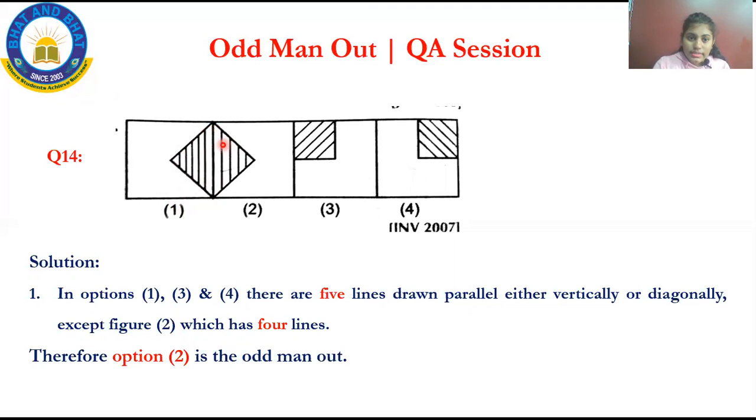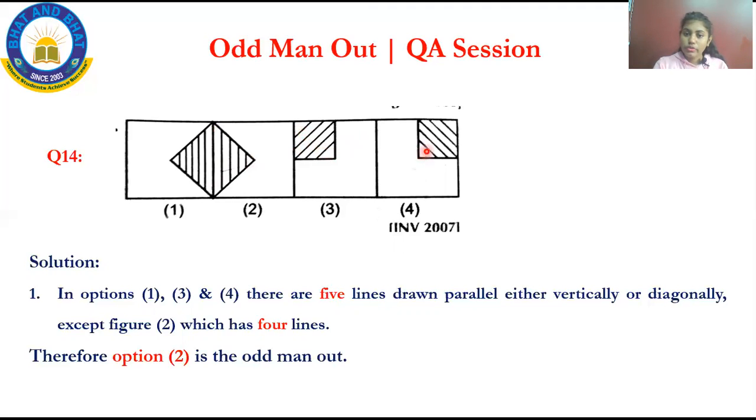See, this one is used to draw it, it is not a line. The dark one, leave it. The first figure is having 5 lines. Write it down. The second figure, 1, 2, 3, 4. It is having 4 lines. First figure, 5 lines. Second figure, 4 lines. Now here 1, 2, 3, 4, 5. The third figure is having 5 lines.